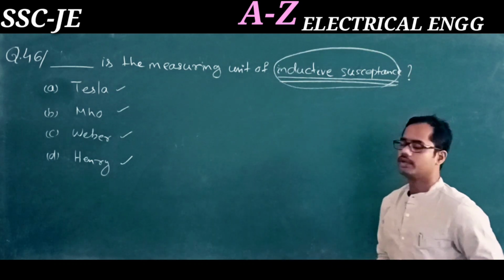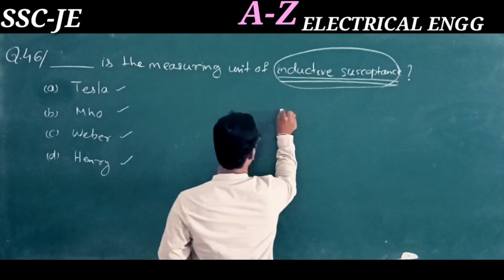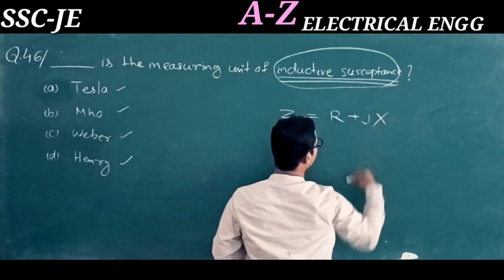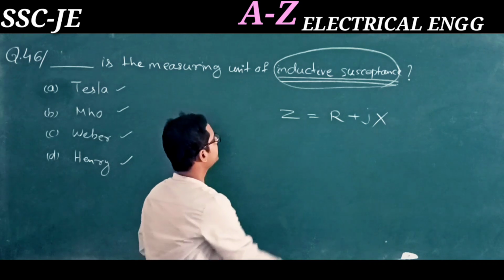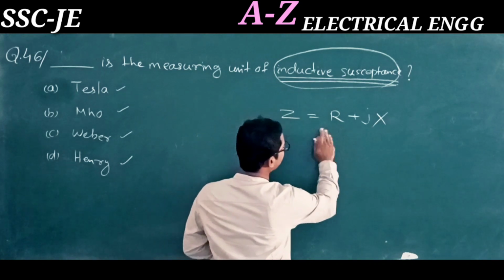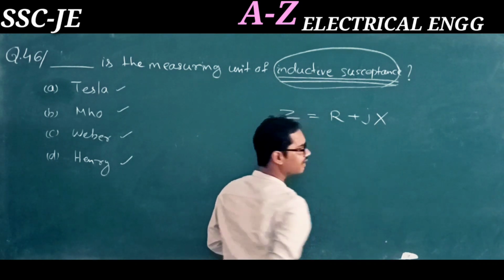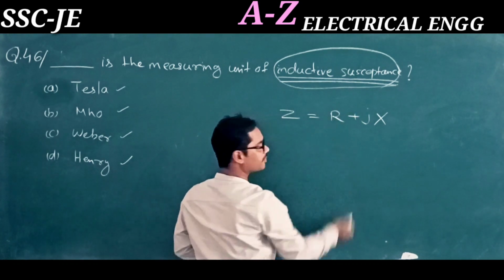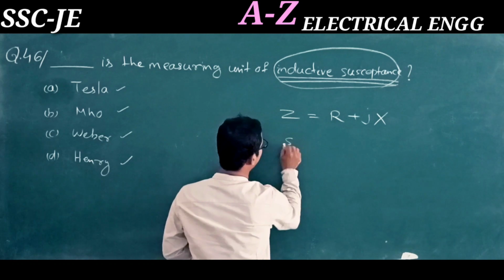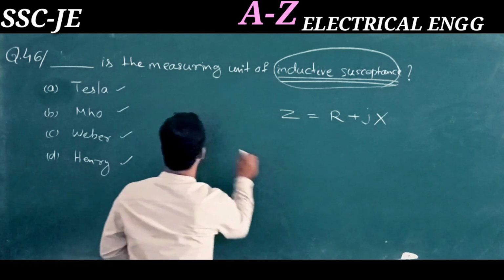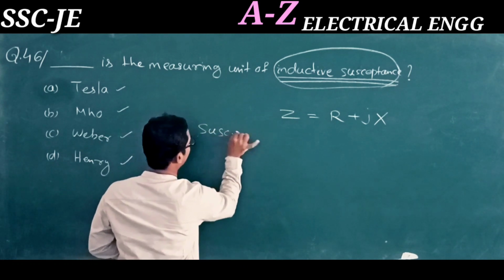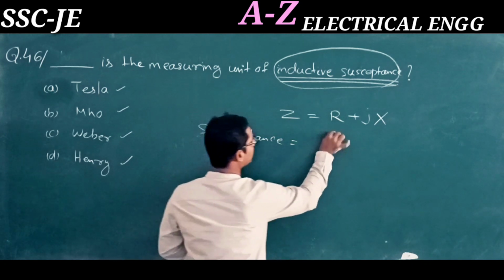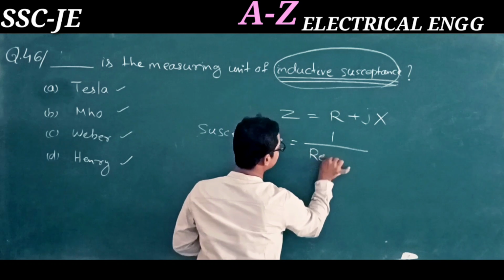In our AC circuit we know that Z equals R plus jX, where Z is the impedance, R is the resistance, X is the reactance. Susceptance is the reciprocal of reactance.